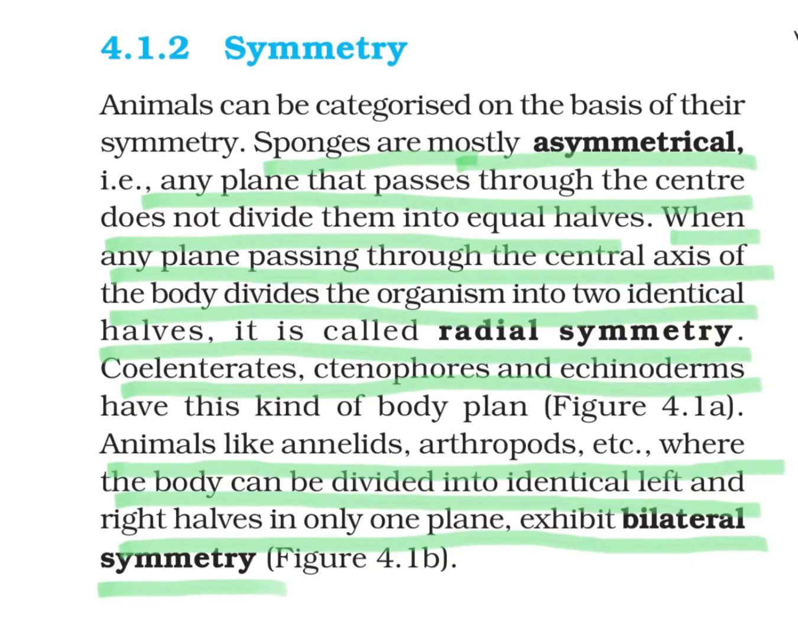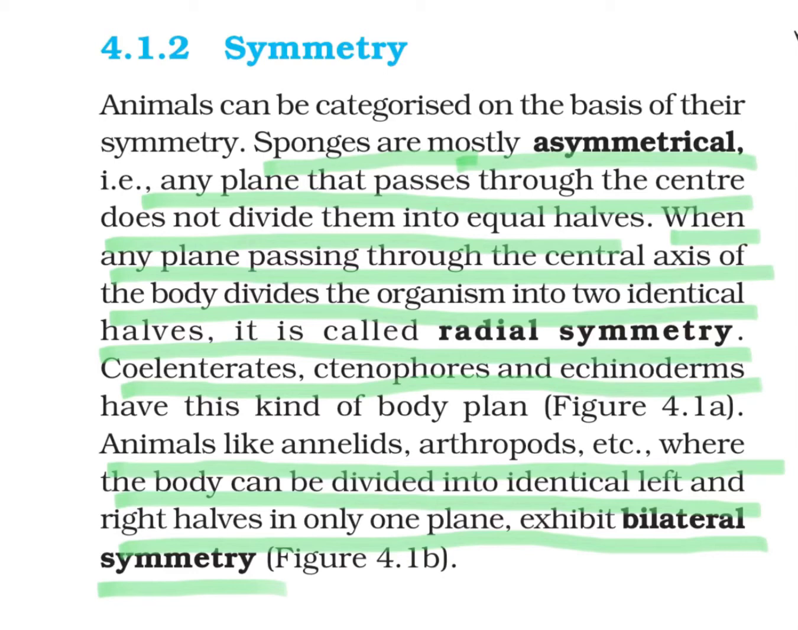Now we will understand what we mean by symmetry. Animals can be categorized on the basis of symmetry. But what is symmetry? By discussing a few examples, you will come to know what symmetry means. First we will discuss sponges.